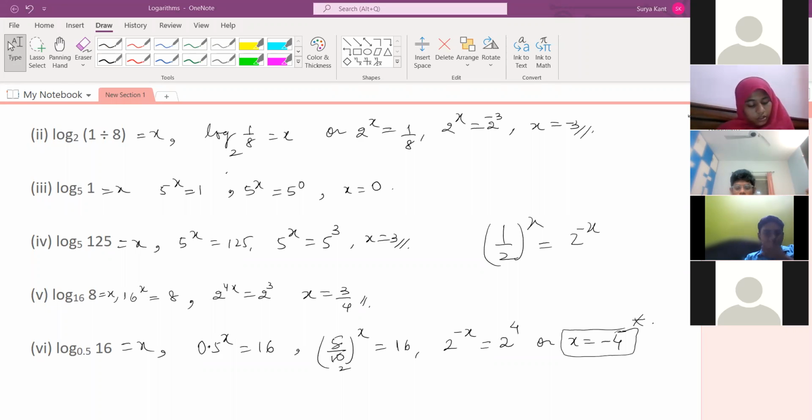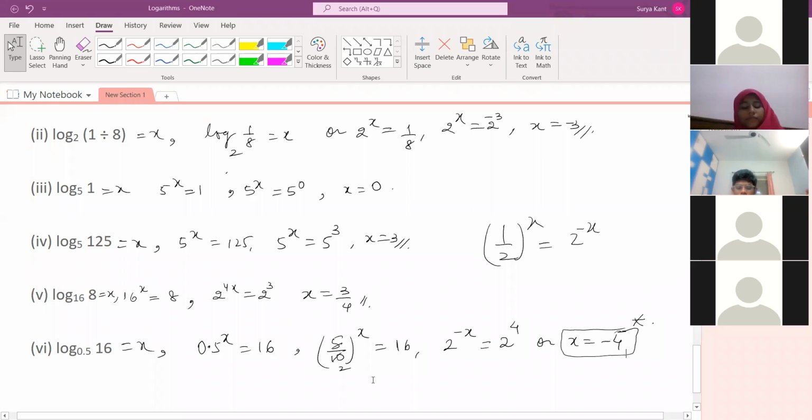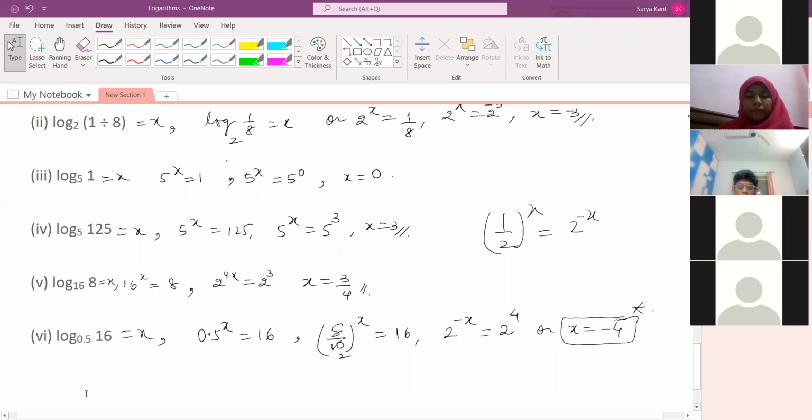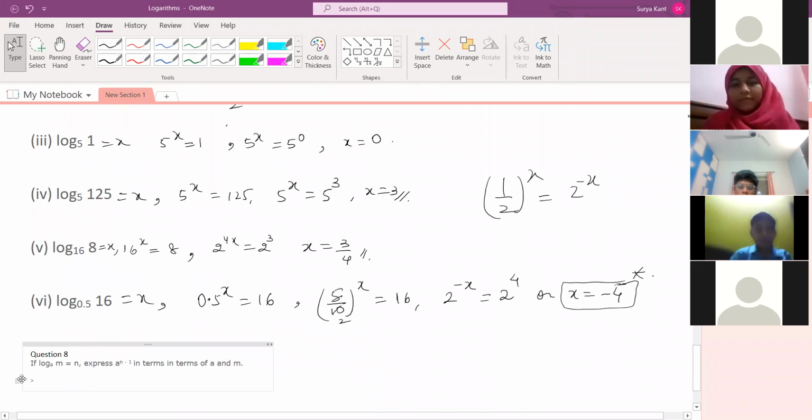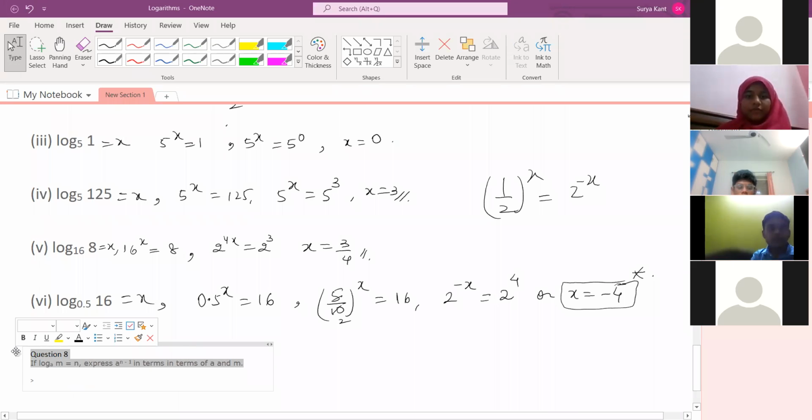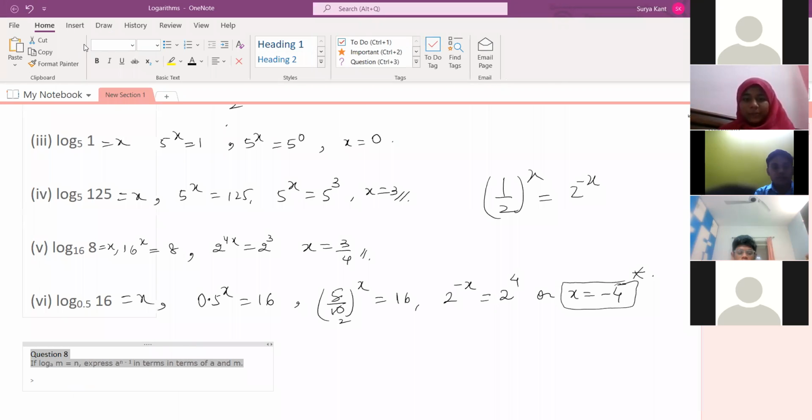Next question, question number 8. This is expression. How to express. If log m is equal to n, then express a to the power n minus 1 in terms of a and m.